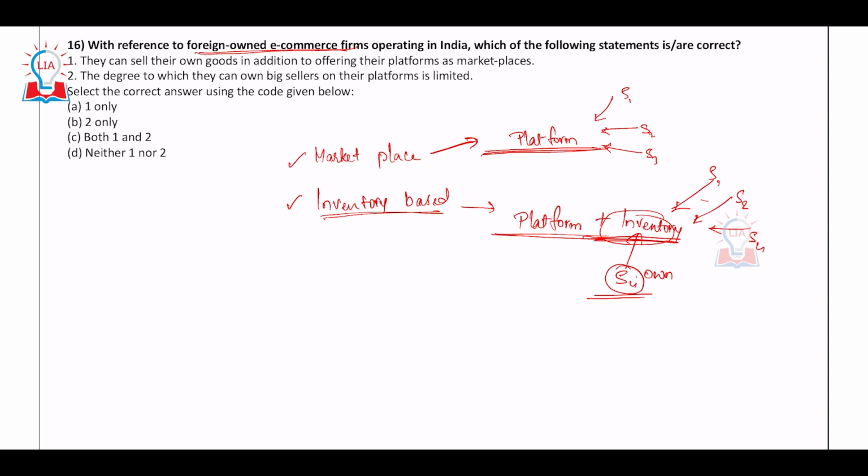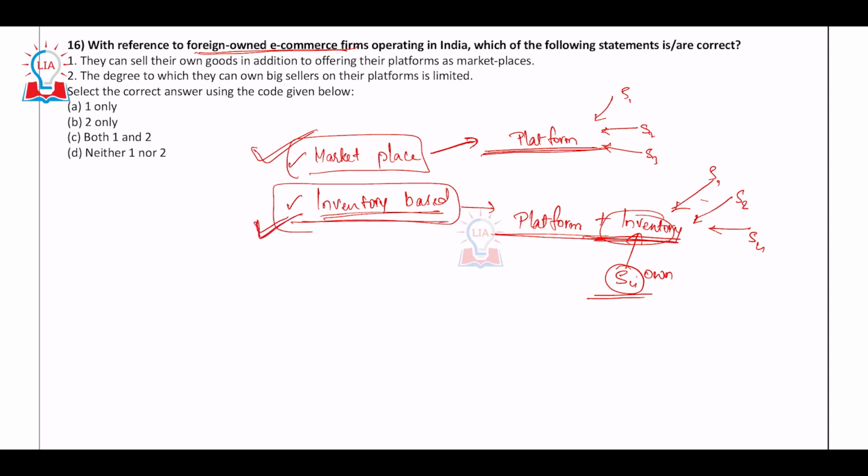So according to the e-commerce rules in India, the foreign players are allowed only in marketplace. They cannot follow the inventory based model, right? Whereas an Indian e-commerce firm can go with the inventory based model. So by this measure, they can sell their own goods in addition to offering their platforms as marketplaces. Basically, they can operate as what? Inventory based models. No, they are allowed only for marketplace.